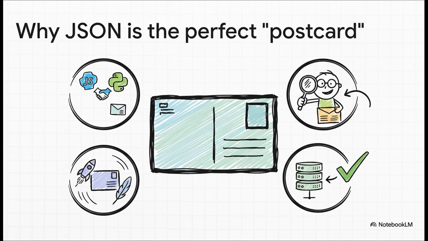Well, for starters, it's language independent. Doesn't matter if your app is written in JavaScript, Python, or Java, it gets JSON. It's also simple enough for a human to actually read, which is a massive plus for developers trying to figure things out. And for computers, it's incredibly lightweight and super fast to process. It's pretty much the perfect, most efficient postcard for the digital age.